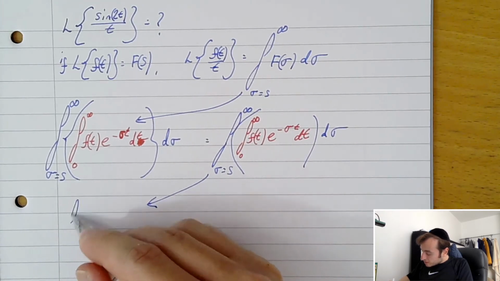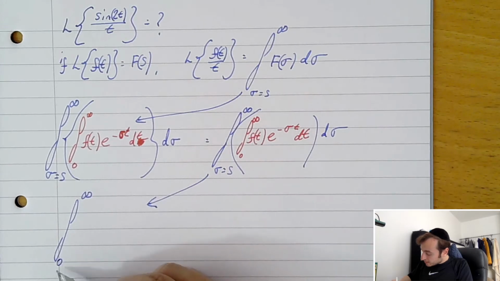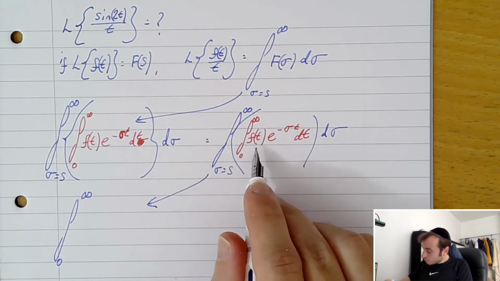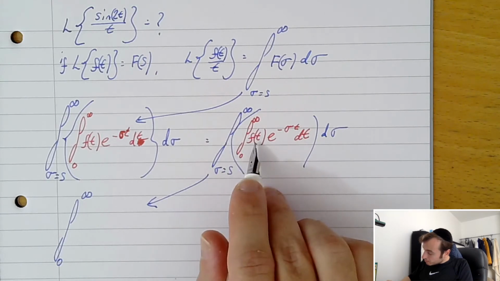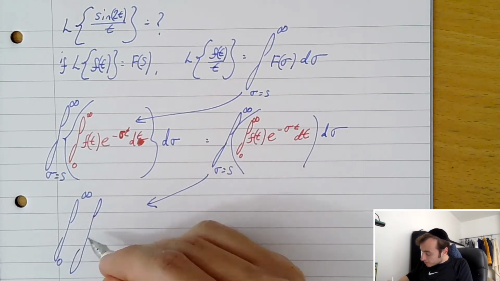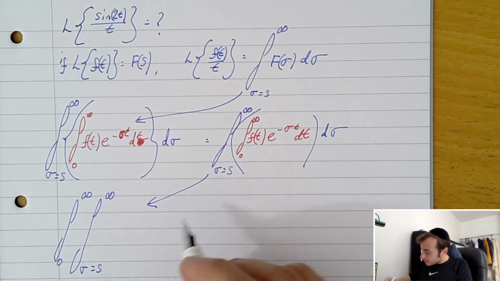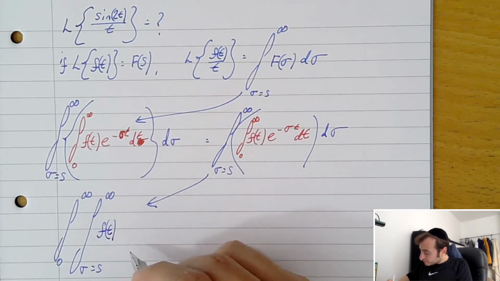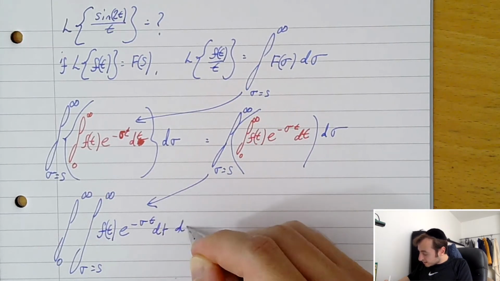So I'm just going to take the inner one to the outer one, between infinity and 0, and then swap them round. So we've got another integral between infinity and sigma equals s of f of t e to the minus sigma t dt d sigma.